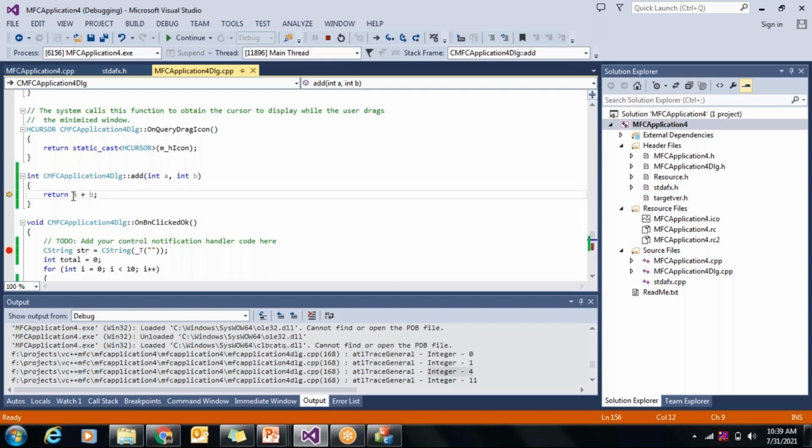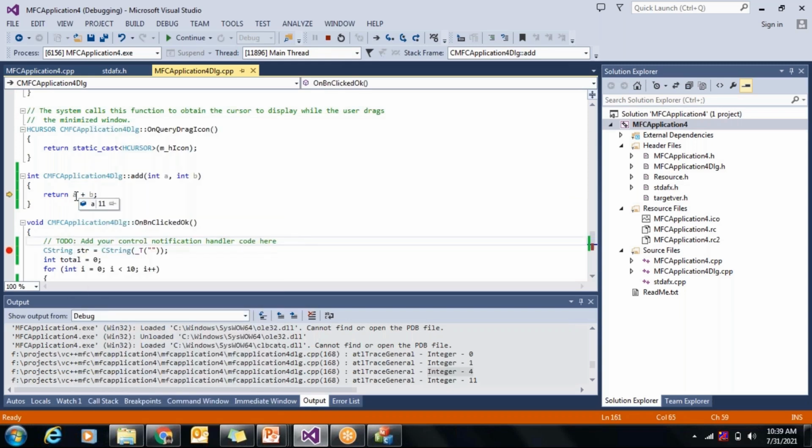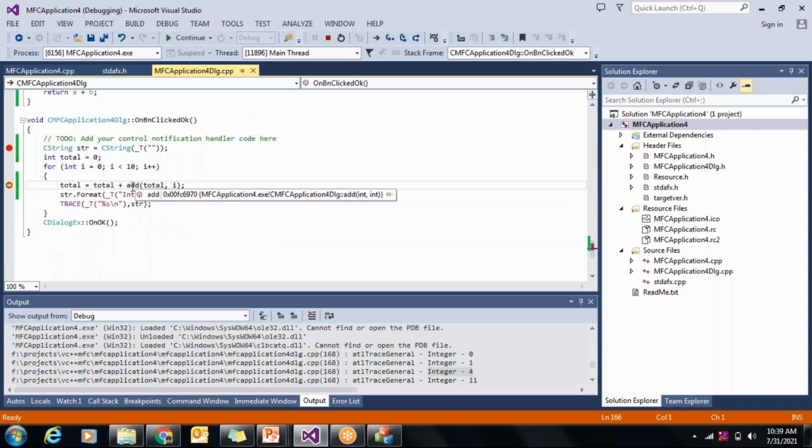So now it is returning the value of A and the value of B. A is 11, currently B is 4, then click, so it comes again. So step into is used whenever you want to see what is happening inside a function.